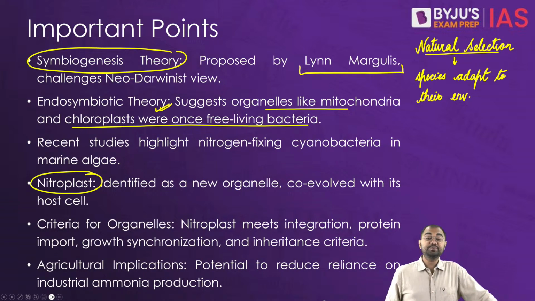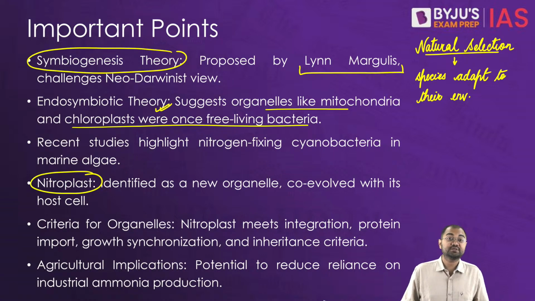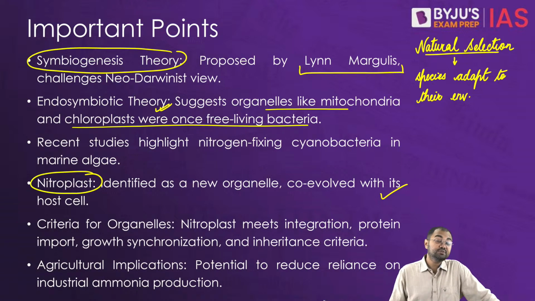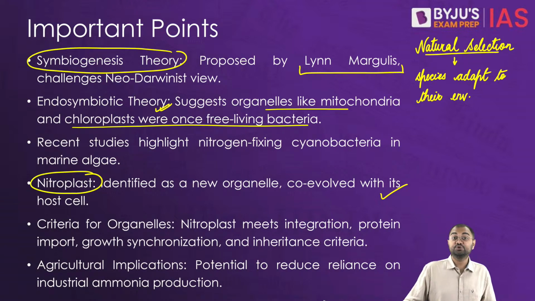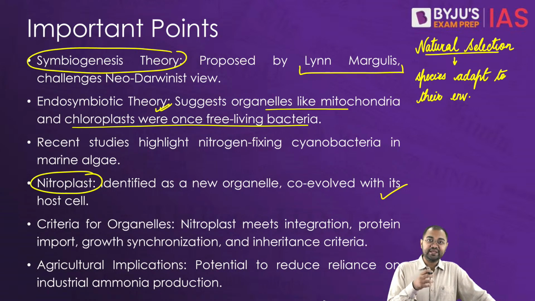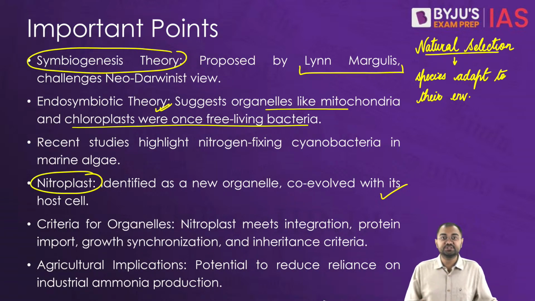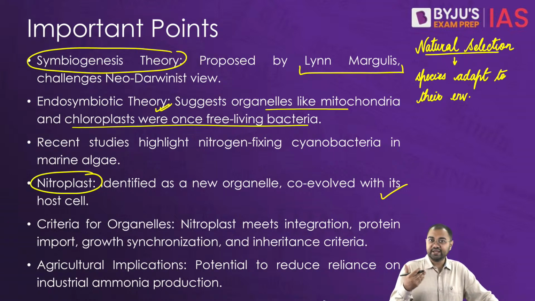Nitroplast. So the nitroplast is something that may have co-evolved with its host cell. It was identified as a new organelle that co-evolved with its host cell. Now the researchers have demonstrated that the nitroplast meets the criteria of a bona fide organelle, including integration into the host cell's function, architecture, protein import from the host cell, synchronization with the host cell growth, and inheritance that happens during cell division.